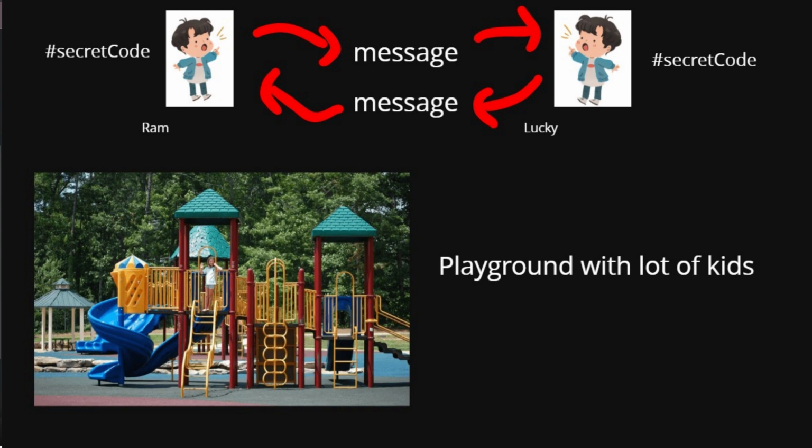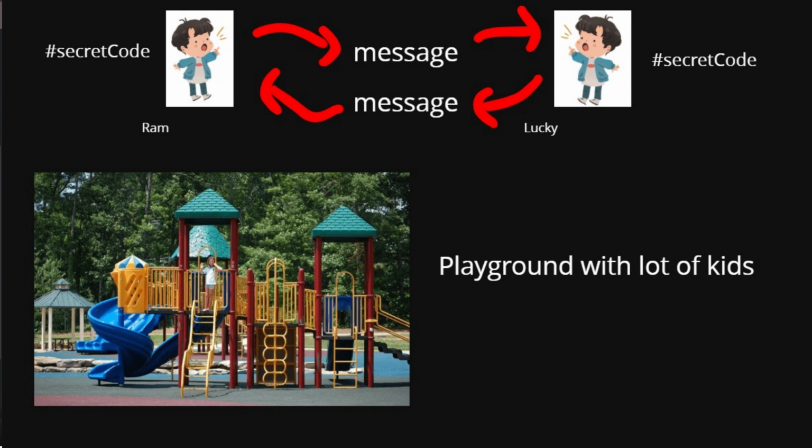Now let's take the bigger picture. Let's say the internet is a playground, and on the playground a lot of kids are playing and having fun, right? Now Ram and Lucky want to send a message to each other, and they want this communication to be secure, because there are a lot of kids, and they don't want a third person to eavesdrop on their communication and listen to what they are communicating.